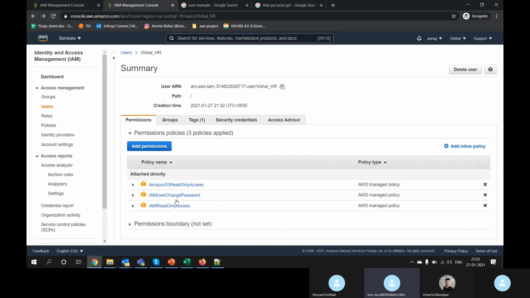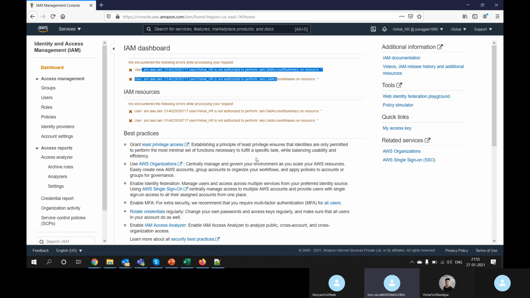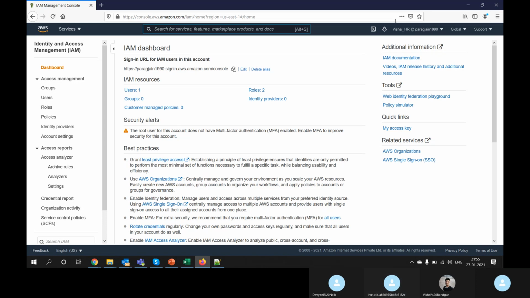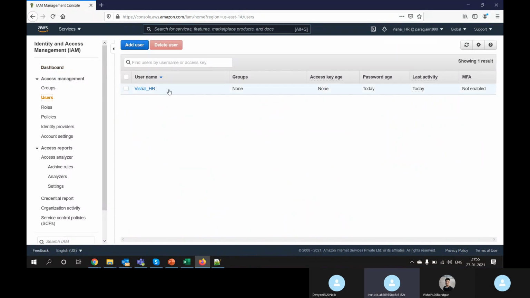Now let's go to Vishal and refresh it. Now this error should change. You can see now I am in Vishal, and previously there was an error. Now the error has gone. Vishal can view right now. Previously Vishal was not able to view the user Vishal. Let's try to delete this thing from the Vishal user.